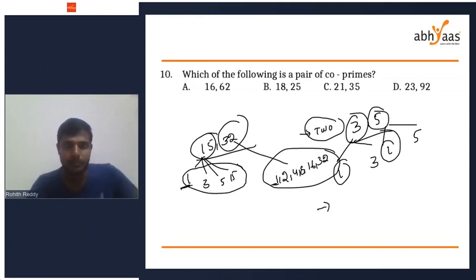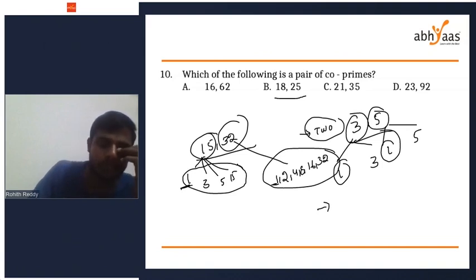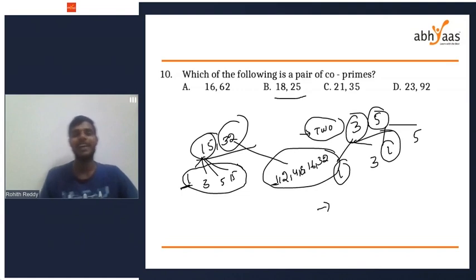Okay. So you have to check whether 16 and 62 are co-primes. If both of the numbers are even numbers, they are not co-primes. 18 and 25. Are 18 and 25 co-primes? No. Why are 18 and 25 not co-primes? I would like to know why. What is the common factor of 18 and 25?